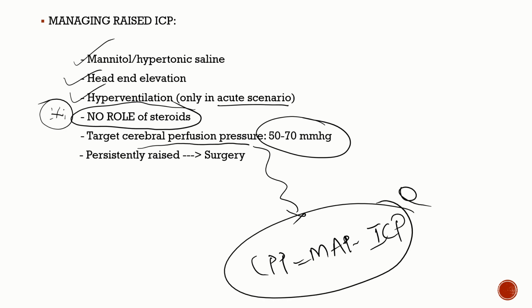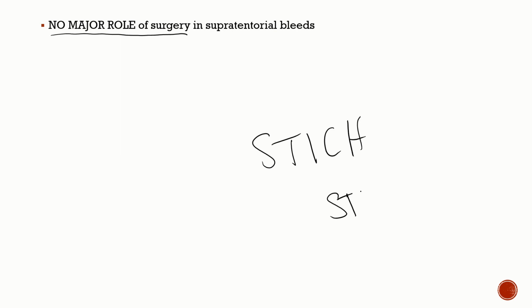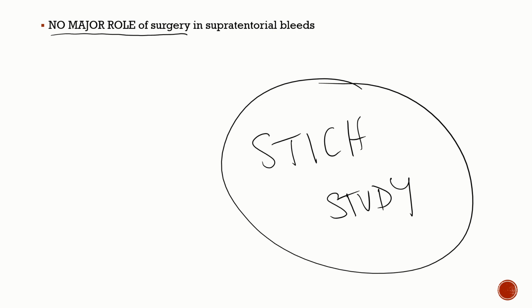In case the patient still has a raised ICP, the GCS is falling, or the patient is developing hydrocephalus, in those scenarios you can consider surgery. But remember that generally, for supratentorial bleeds, there is no major role of surgery. This is based on the STICH study. Just know the name.